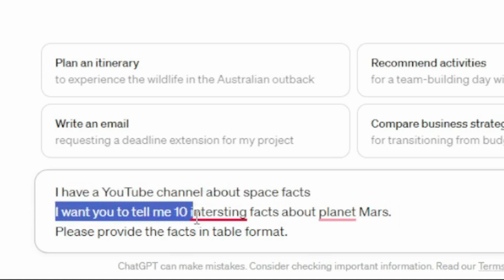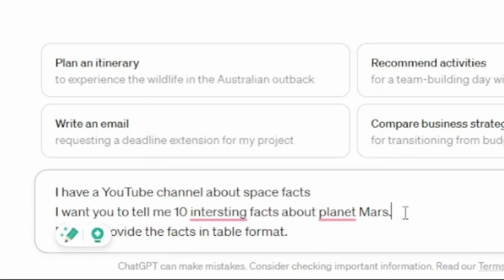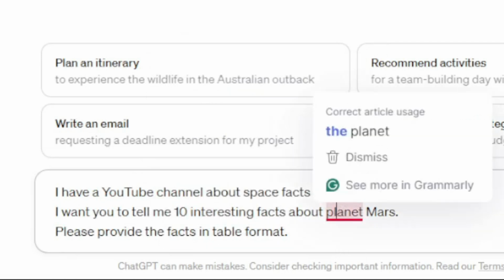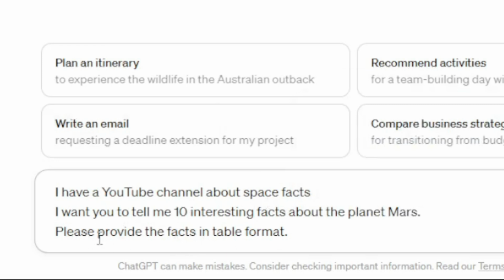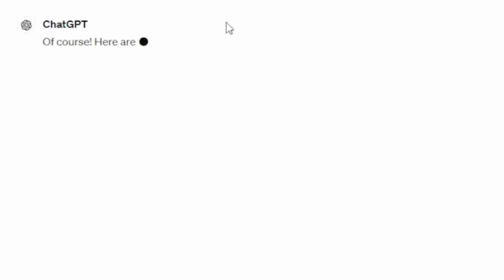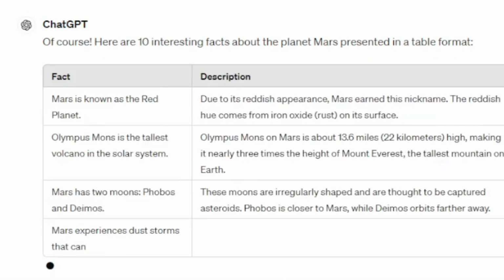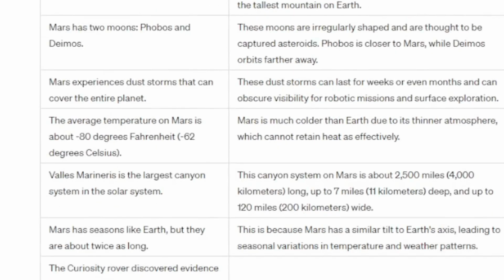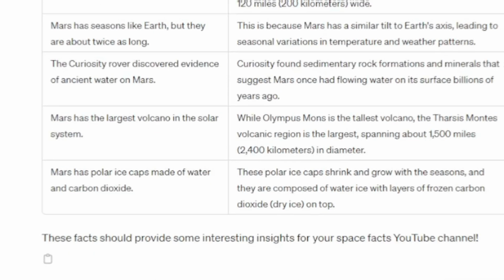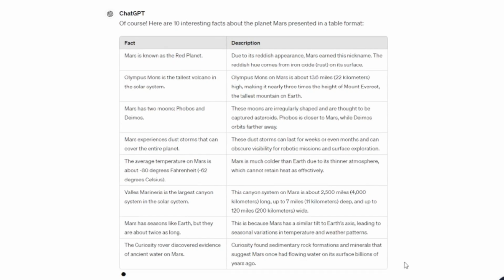Now this is the second part: I have also made my intention clear and told it what I want. This is also covered in the third part, grammar, and I already checked the spelling. Now our last point is also covered: I told it in which format I wanted the answer. Now see the result. It can help us in such a wonderful way. By following these points, you can create perfect prompts and get results.